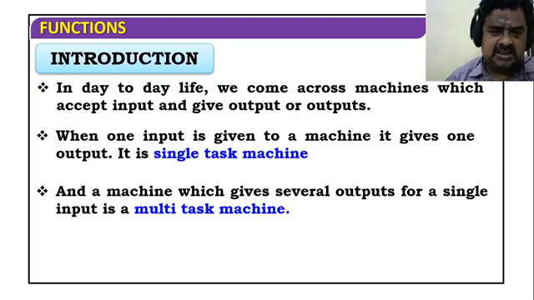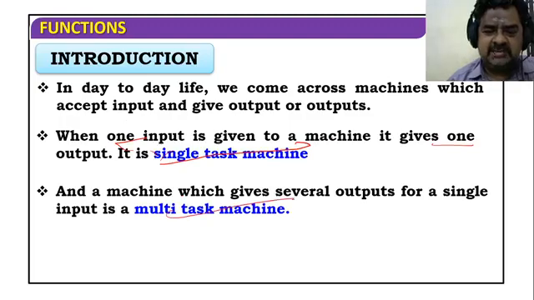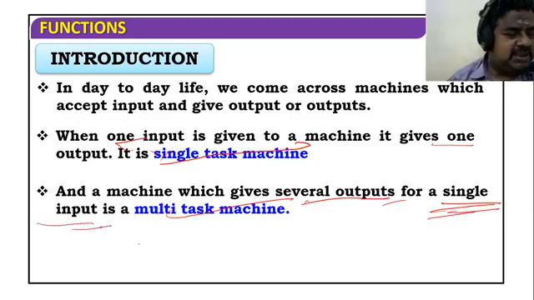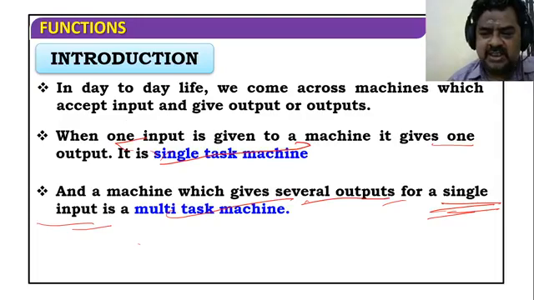Just listen. Single task machine means one input which gives one output. What is a multitask machine? One which gives several outputs for a single input.